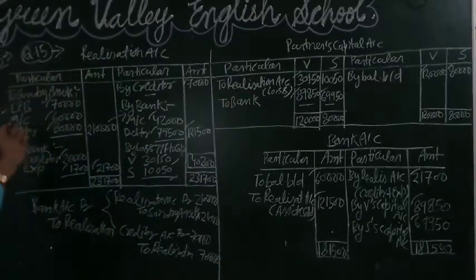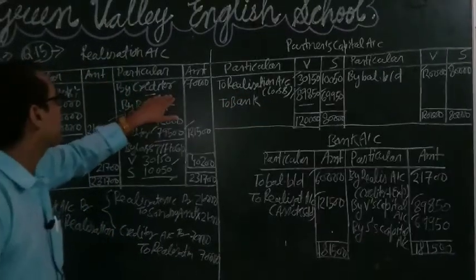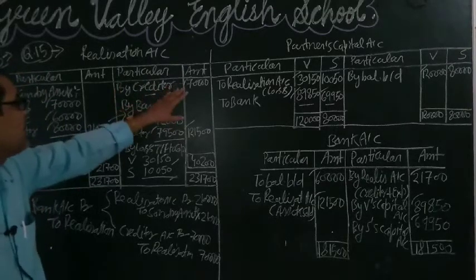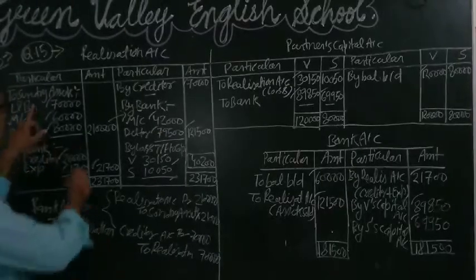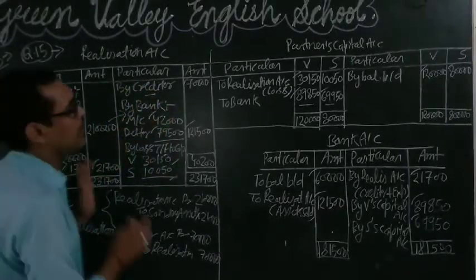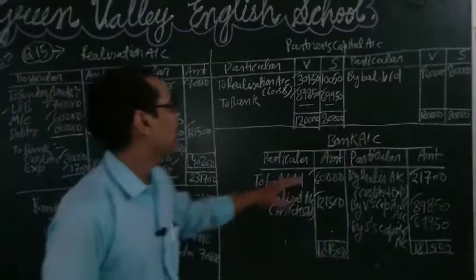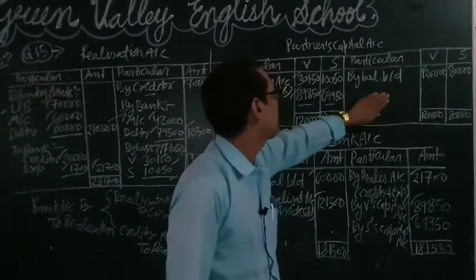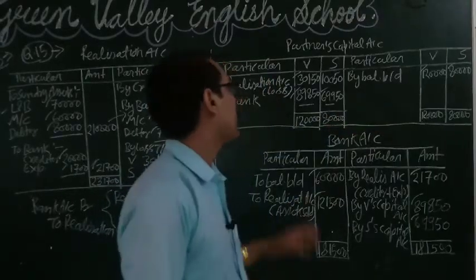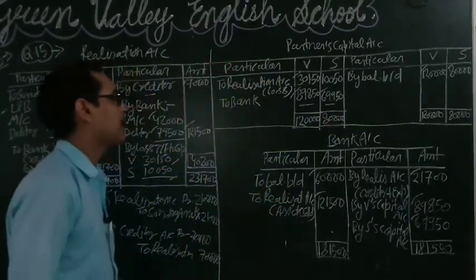And after that we will transfer the liabilities to the credit side of the realization account, written as by sundry liability. If there is any reserve in the liability side of the balance sheet, it should be transferred here, written as by reserve, and it will be distributed between the partners in their profit sharing ratio.